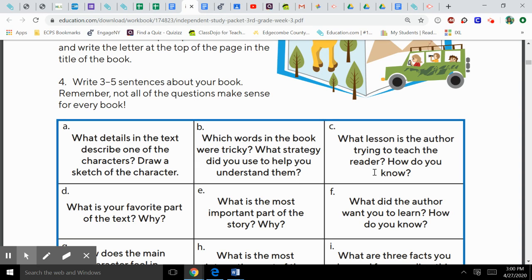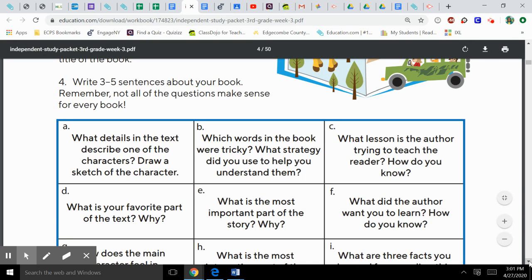Let's look at C. What lesson is the author trying to teach the reader? How do you know? This again is for a literature book. If the author is trying to teach you a lesson, what's the lesson behind the story? If it's a fable, a lesson, moral, central idea, theme. Those are some of the things you could be thinking about when you read your literature book.